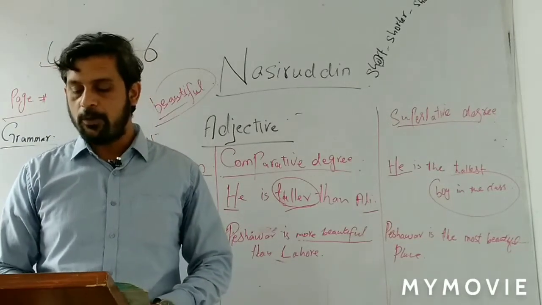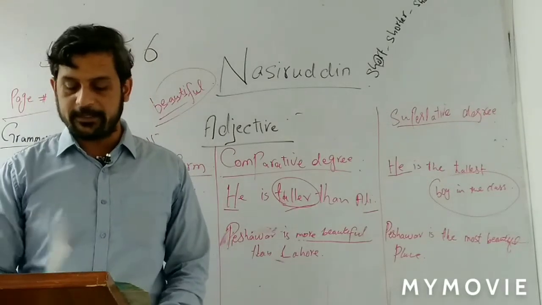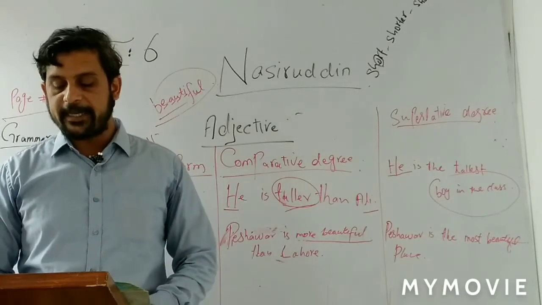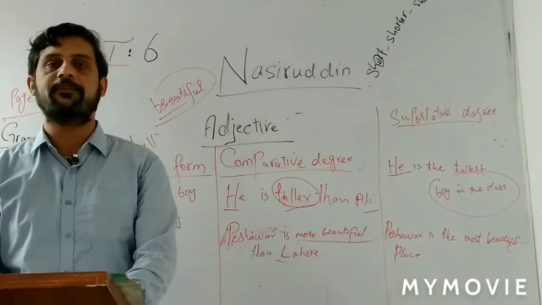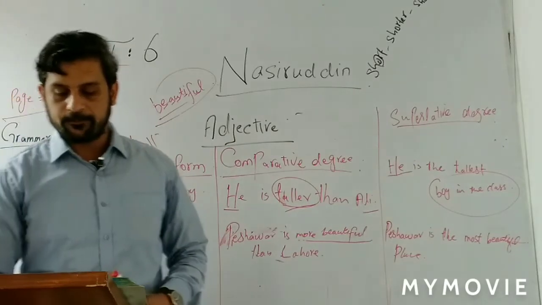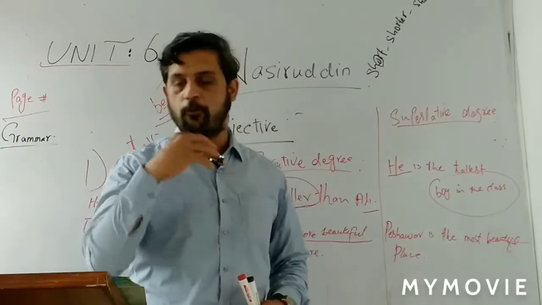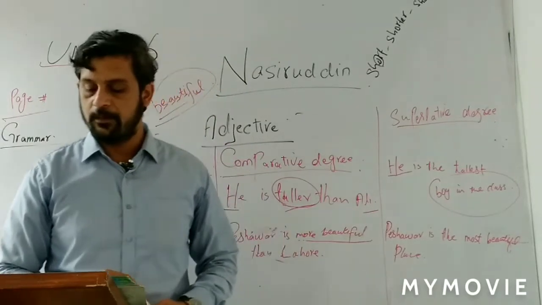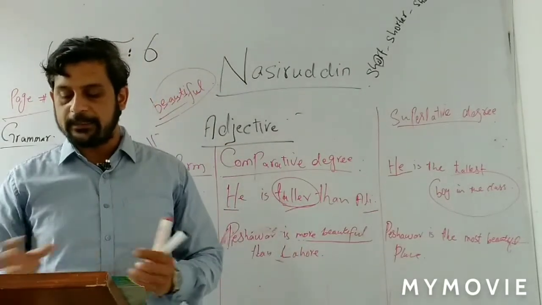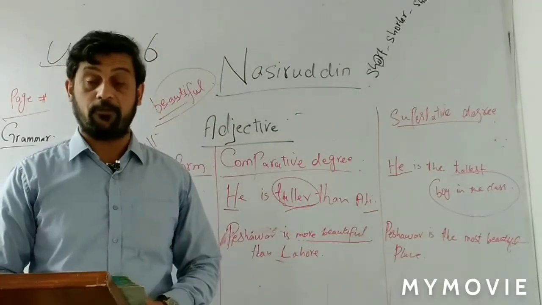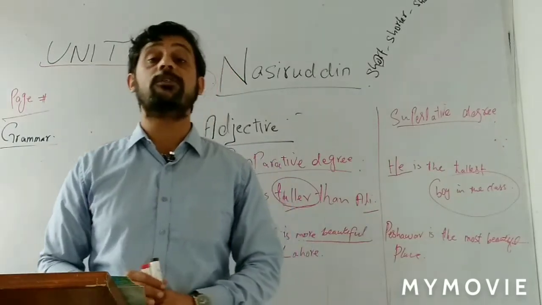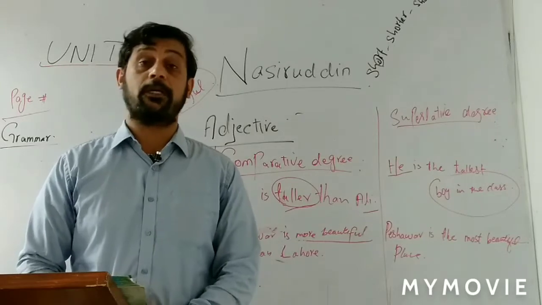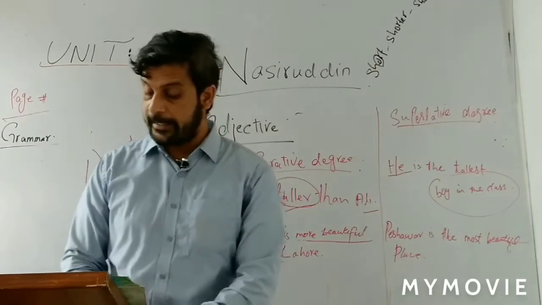Now come to exercise E on the same page. Find adjectives from the lesson and change them into comparative and superlative degrees. Now students, it's going to be your homework or your assignment. So find at least 20 adjectives from the lesson, that is the Nasiruddin, and change those adjectives into the comparative form and into the superlative form.